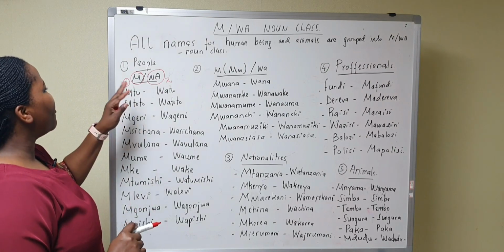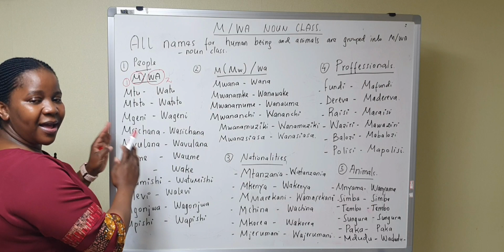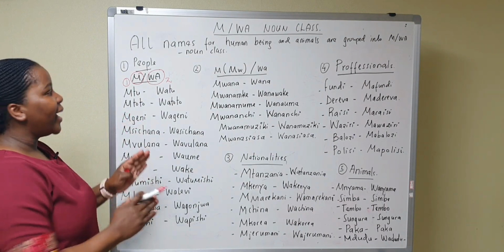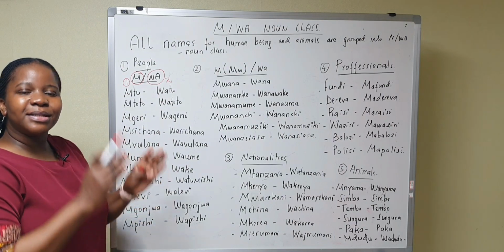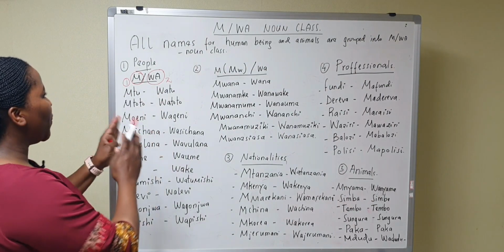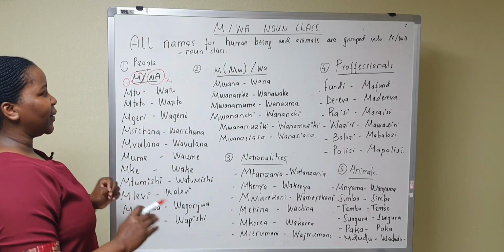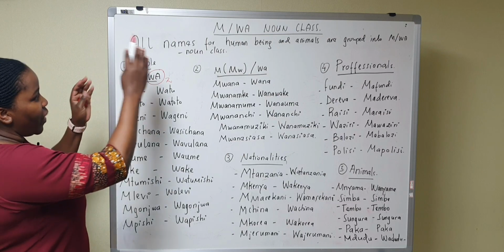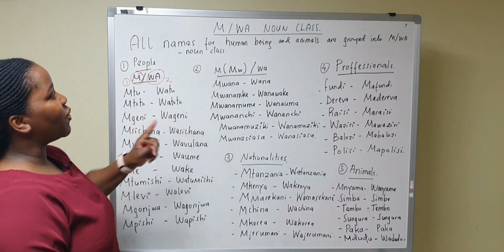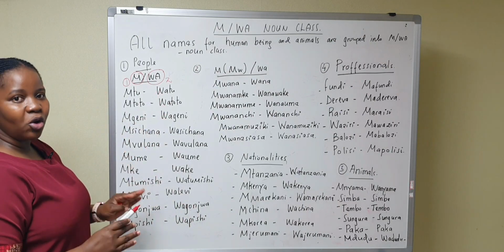Okay, so we have for singular, which is the first class, and the second class is wa, for plural. We have grouped this class of wa noun class into 5 groups.